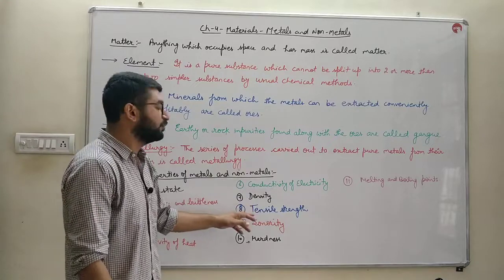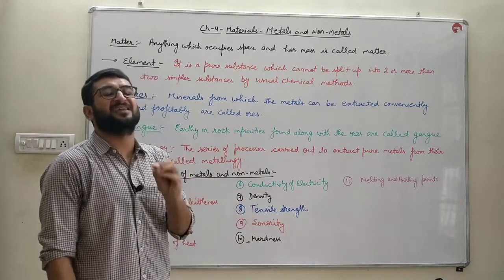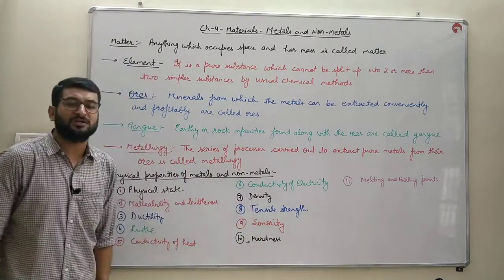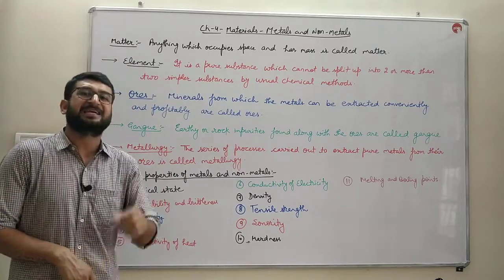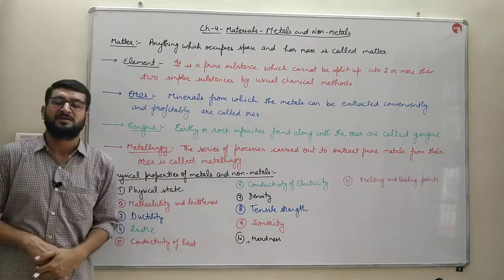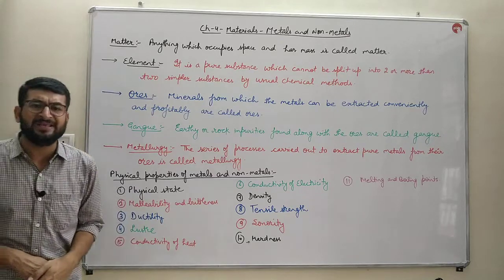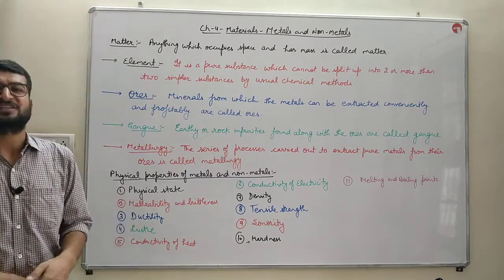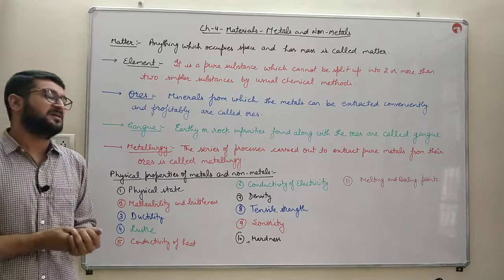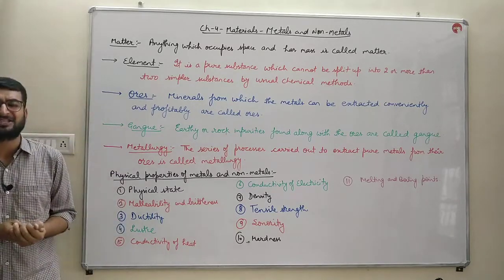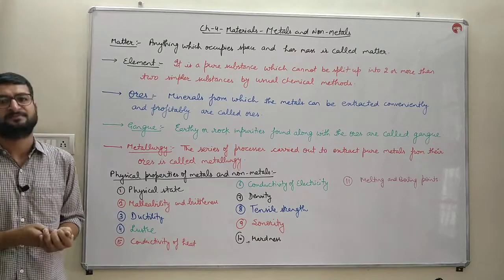Whereas non-metals usually have low tensile strength. They do not possess much strength. They break easily. Except diamond. Diamond is the only non-metal which has high tensile strength, which is hard in nature. In fact, diamond is the hardest natural known substance on the earth.